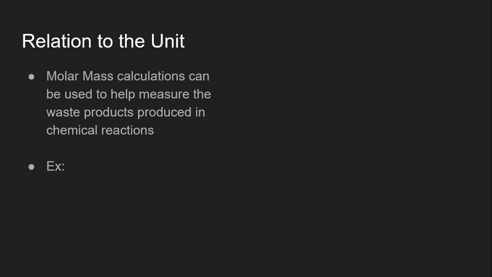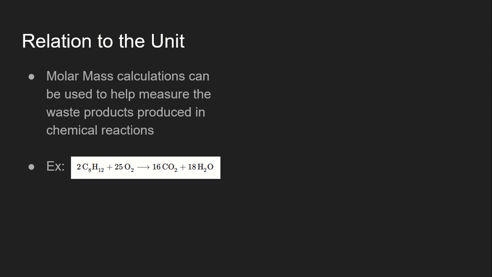Molar mass calculations can be used to help measure the waste products produced in chemical reactions. For example, this reaction is of the burning of gasoline and oxygen in air. So molar mass calculations can be used here to see how much carbon dioxide is produced by burning gasoline. And then that can be used to see how much carbon dioxide will be produced daily by multiple cars. And then that would help us see how much air pollution is happening, and scientists can use that information to help create more environmentally friendly methods of transportation.